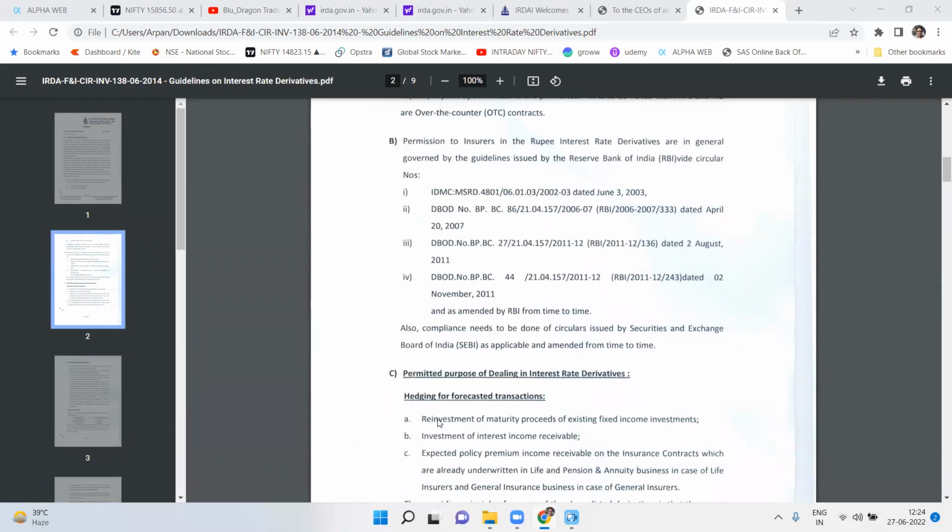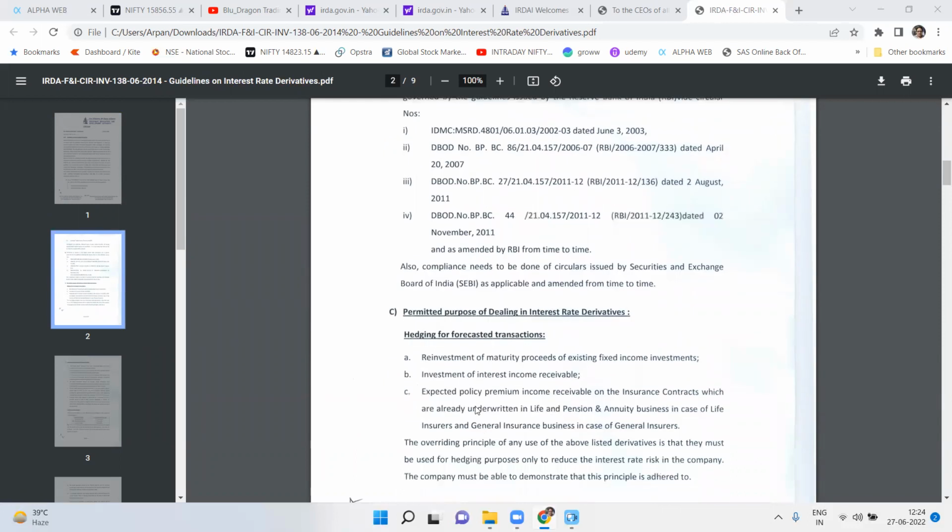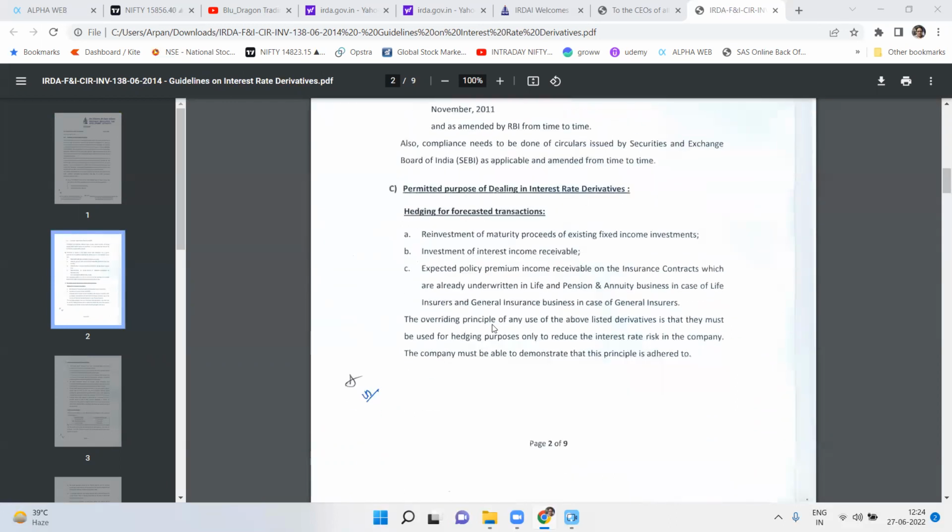Hedging of forecasted transactions, herein the decline in the interest rate comes into the picture: reinvestment of maturity proceeds, investment of interest income, and expected policy premium income from insurance contracts which are already in life and pensionable business. The rest is for general insurers, who are not interested in that. The overriding principle is that the above listed derivatives must be used for hedging purposes, right? This is one of the key points.